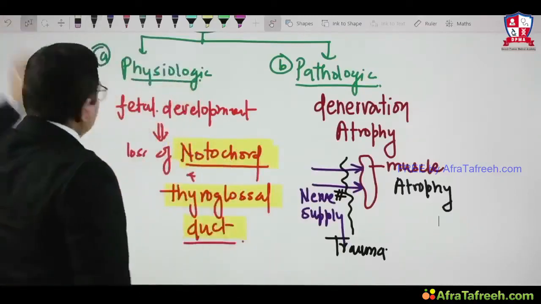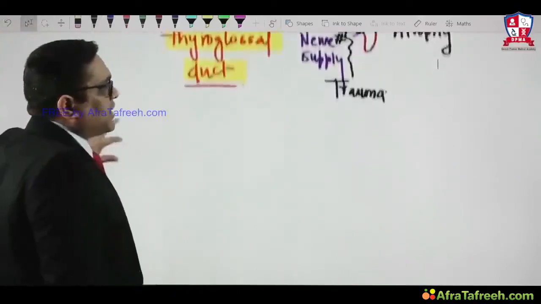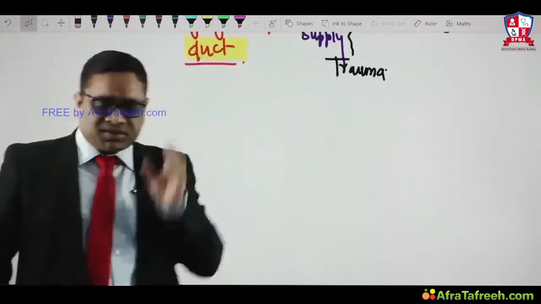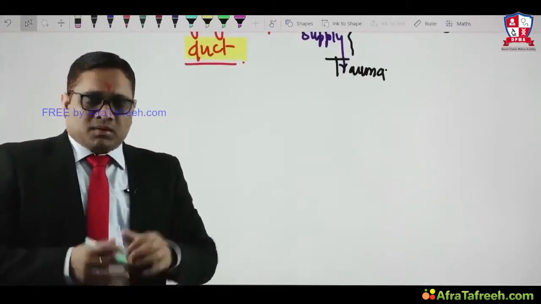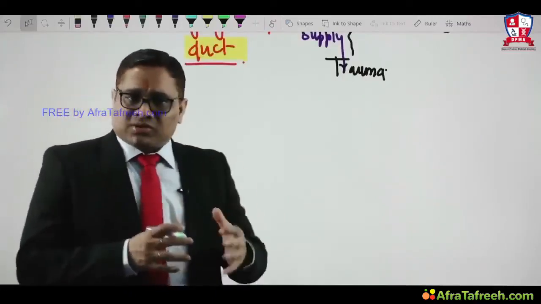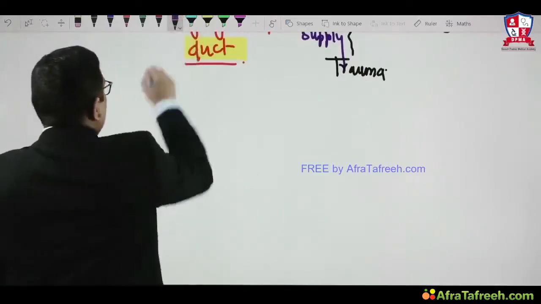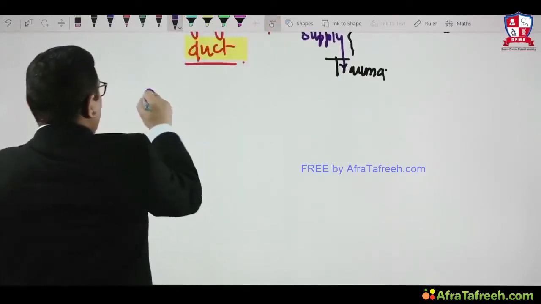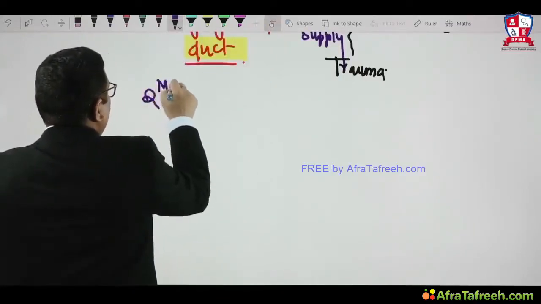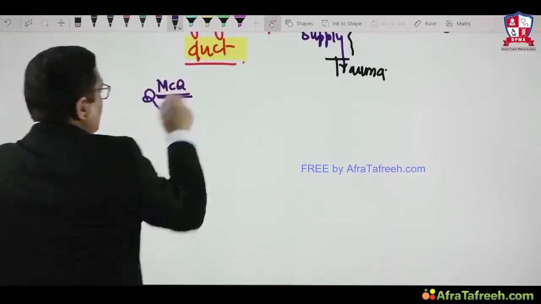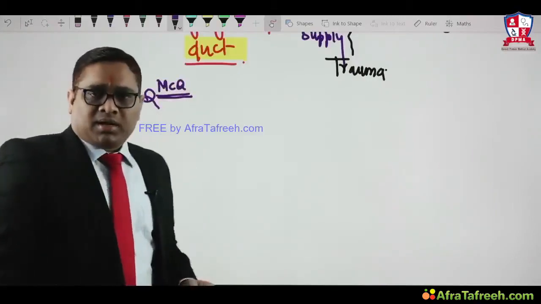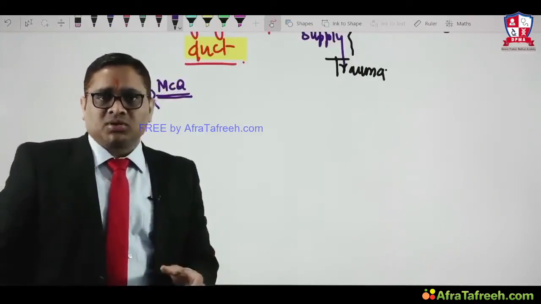Now I want to discuss some important things which the examiner asked recently in exam. The question is on endometrial adenocarcinoma. See what I am going to discuss now. This is an important MCQ which the examiner asked in All India exam 2014 and 16, and this was repeated in the JIPMER exam also recently.